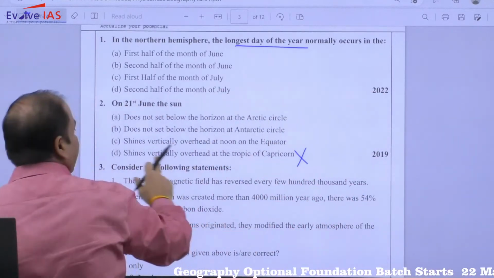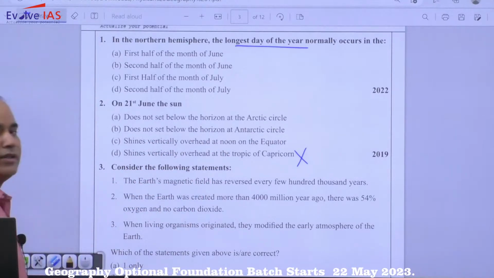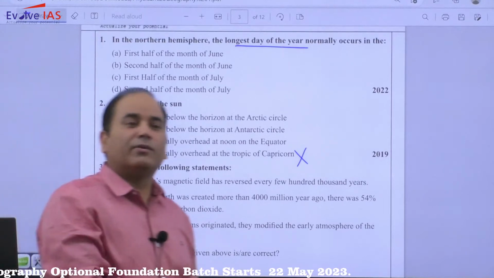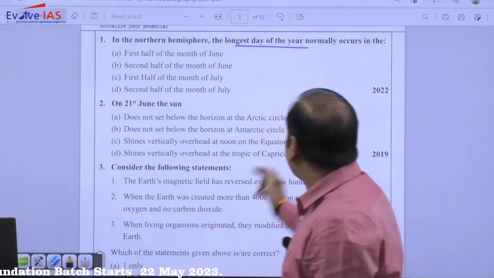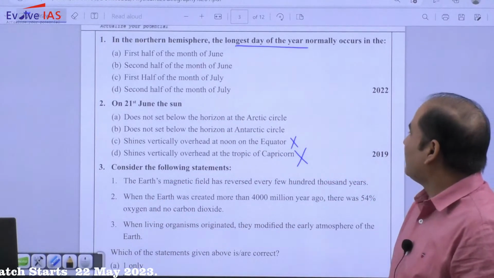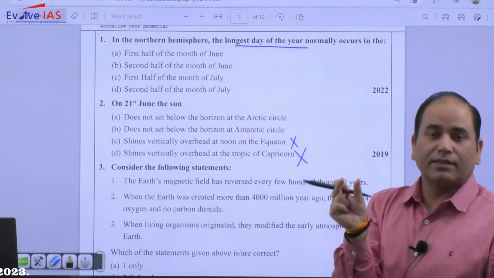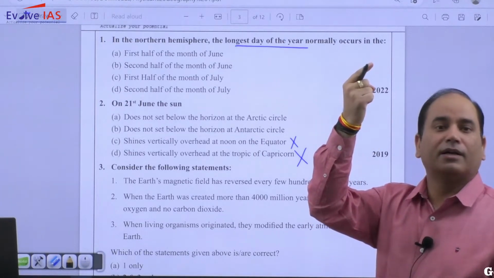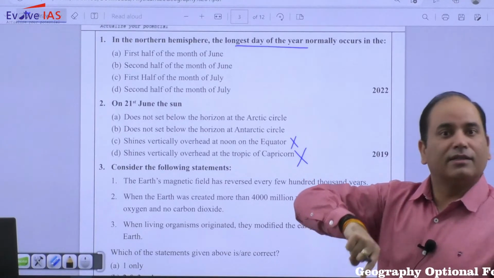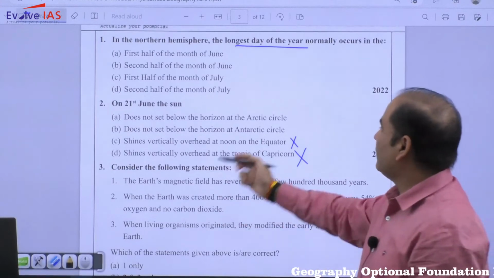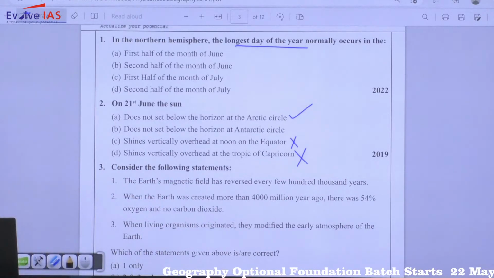So, shines vertically overhead at the Tropic of Capricorn, that is incorrect. Shines vertically overhead at noon on the equator. When is the subsolar point over the equator? That is the equinoxes. So that is also incorrect. Now you are left with 2. Recall the midnight sun phenomena. During the summer solstice, where will the midnight sun phenomena be? Northern pole. During the winter solstice, where will it be? Southern pole, Antarctic. So obviously the answer will be does not set below the horizon at the Arctic Circle.